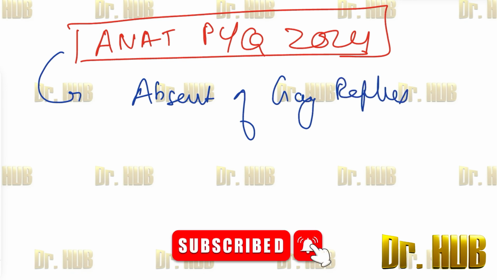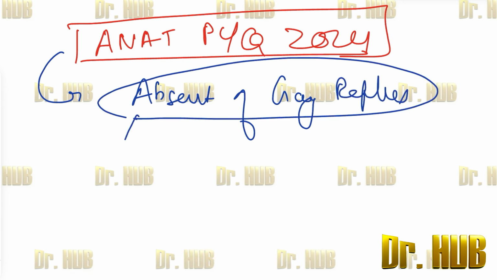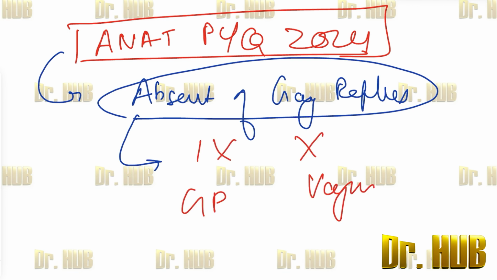This absence of the gag reflex results from the injury of the nerves 9 and 10. So 9 is the glossopharyngeal and 10 is the vagus. Now moving on to the second one.